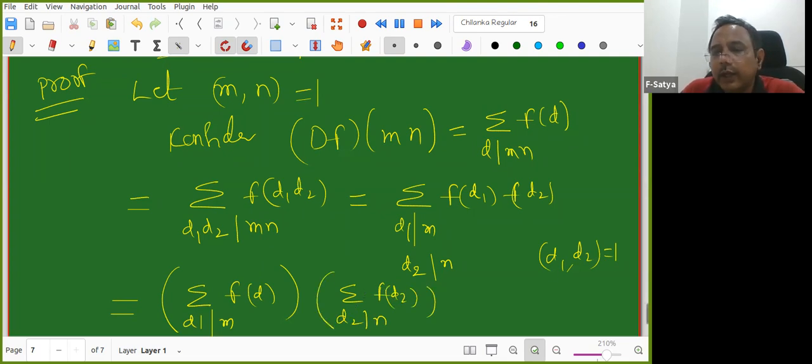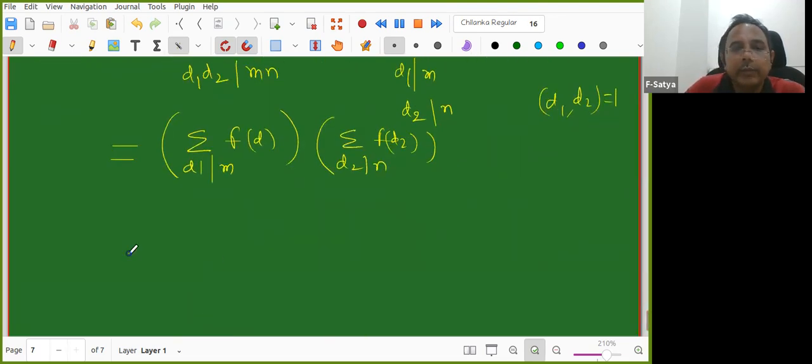Okay, I will explain with one example so that it will be much easier for you. Let us take some number. Let us take n equal to 36. So 36 is equal to 4 into 9. Now what are the divisors of 36? Sorry, it is a very big number, but even then it will be helpful for us.